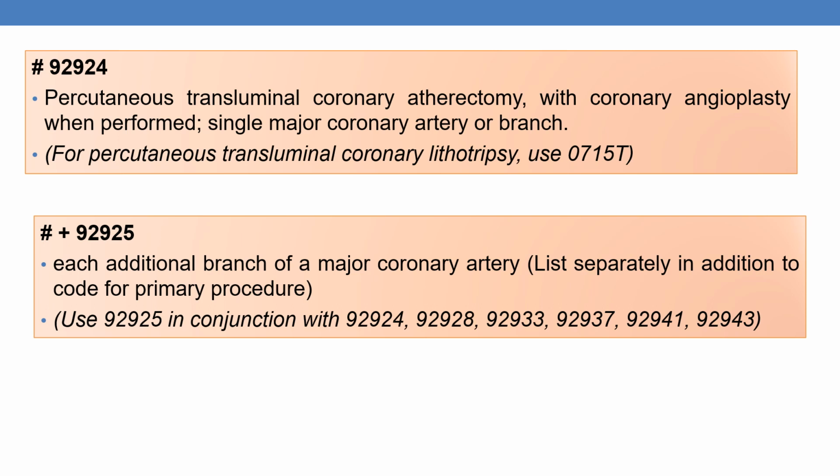Coming to the next CPTs, they are 92924 and 92925. The description of 92924 is percutaneous transluminal coronary atherectomy with coronary angioplasty when performed, single major coronary artery or branch. The next is the add-on code plus 92925 for each additional branch or vessel.